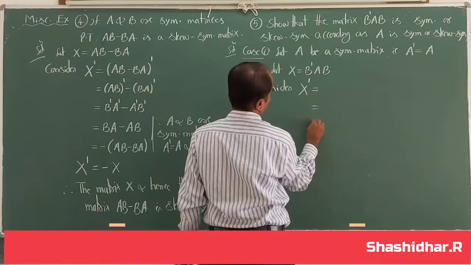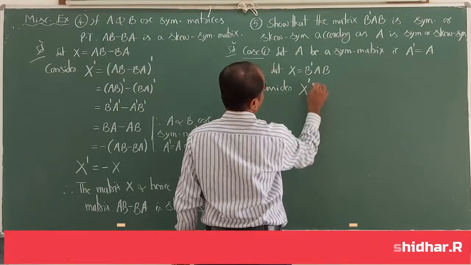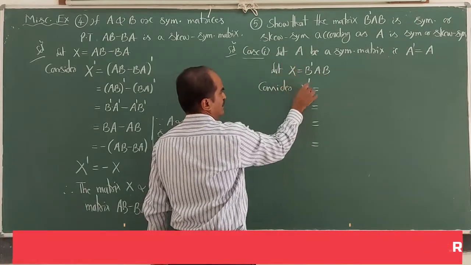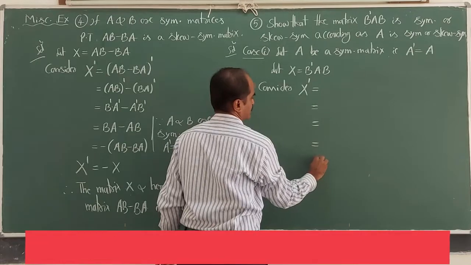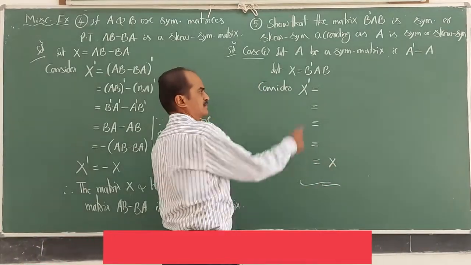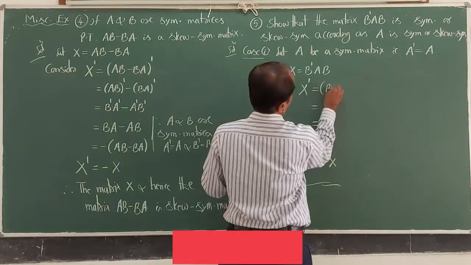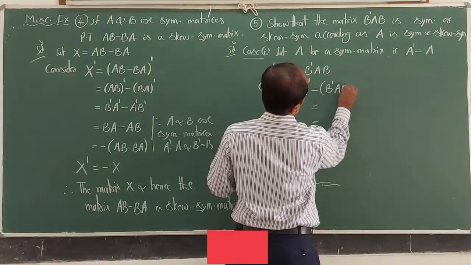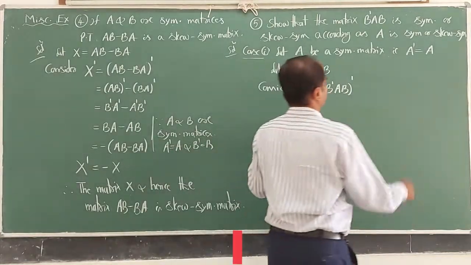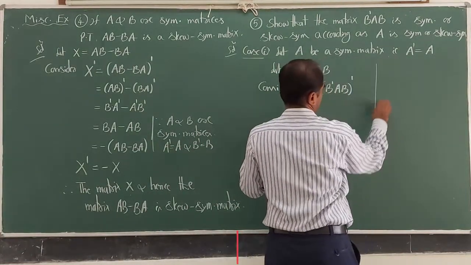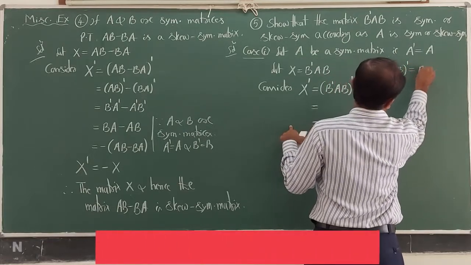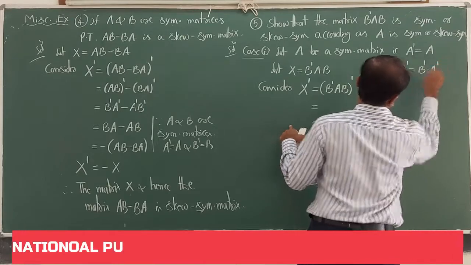In order to show that this B dash AB, that is X matrix, is symmetric, I have to show that X dash equal to X. So X dash is B dash AB whole dash. Now remember, one of the properties we learnt, that is AB whole dash is B dash into A dash.